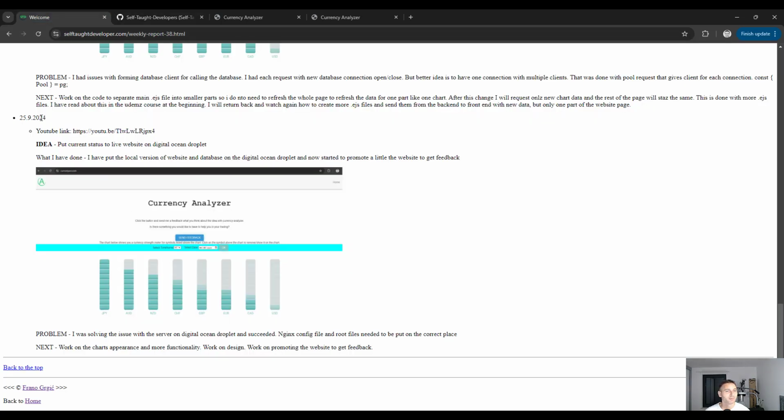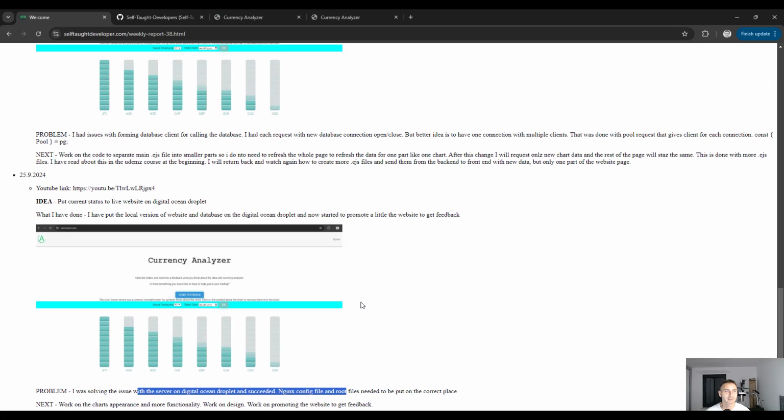Starting from 25th of September, the idea is to put the current status to the live website on a DigitalOcean Droplet. What I have done: local version of website and database on the DigitalOcean. The problem was with the server on the DigitalOcean Droplet. The Nginx config file and root files needed to be put in the correct place.